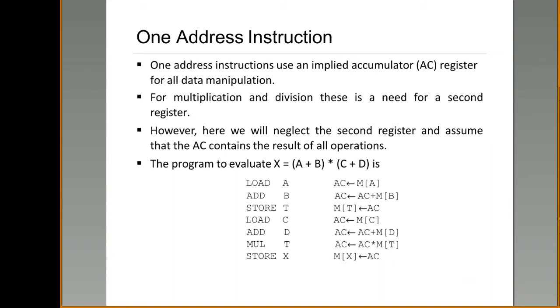Now A plus B is there in T, in a temporary register, and C plus D is there in the accumulator. Now T and the accumulator are to be multiplied. So mul T means the content present in the accumulator and the content present at memory location T are multiplied and the result is stored back into the accumulator.